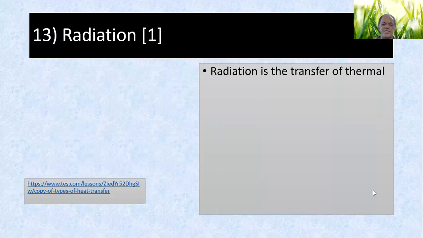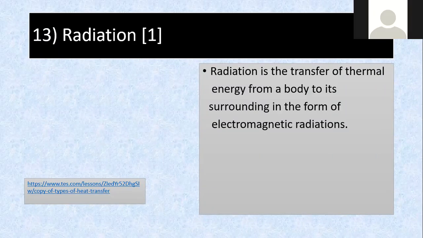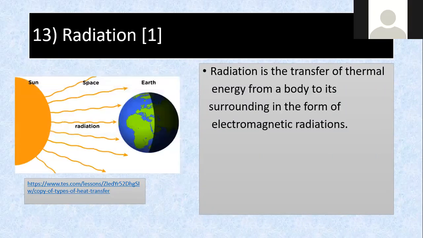Transfer of thermal energy or heat energy from a body to its surroundings in the form of electromagnetic radiation. So any hot body, whether yourself or the sun or something that heats it up, will give out radiation. And that radiation is in the form of electromagnetic radiation. So that means we or the sun can give out radiation.